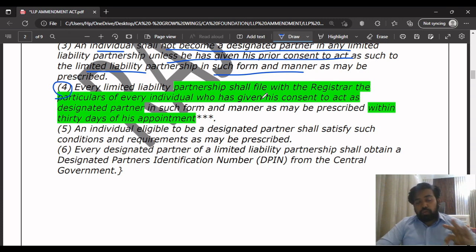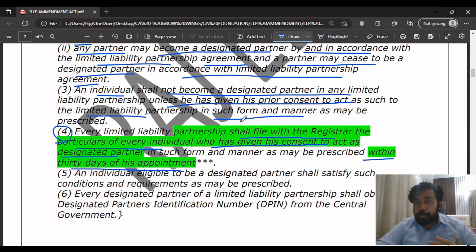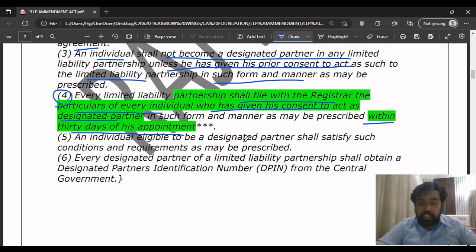And what this point is saying here is, every LLP shall file with the registrar the particulars of every individual who has given his consent to act as the designated partner, in such form and manner, within 30 days of his appointment. This is very important. That's why they told in the previous point that an individual shall not become a designated partner unless he has given his prior consent. This prior consent which the LLP takes, they have to file with the registrar, the particulars of every individual who has given his consent to act as a designated partner.